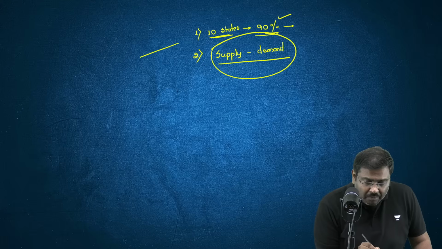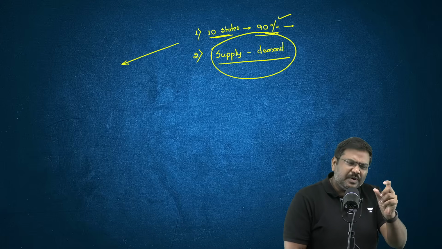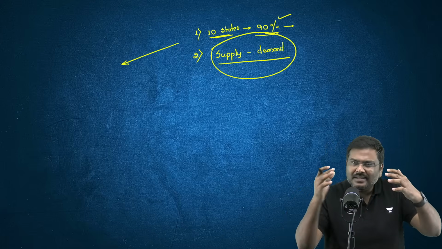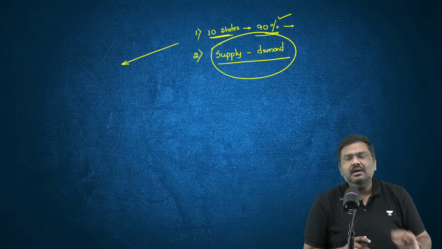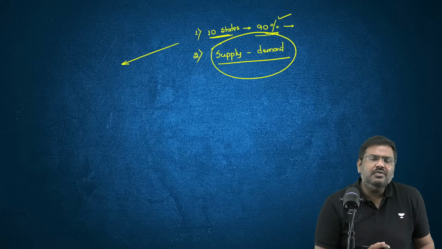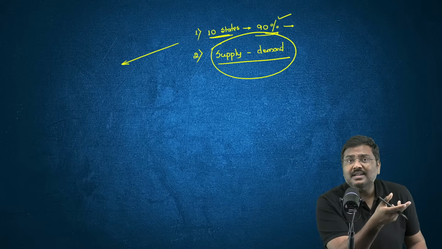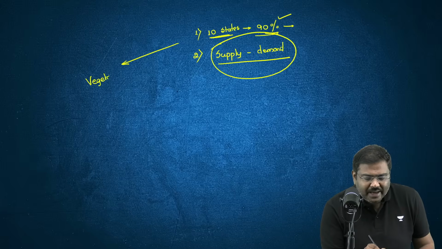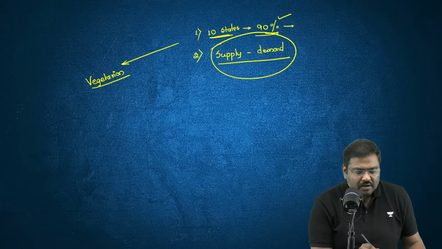But why should we promote pulse production? Is this the only reason? Just because there is a supply and demand mismatch, should we promote it? Apart from that, there are other reasons. In India, please remember, there is a large chunk of vegetarian consumers, and one of the most favored sources of protein for them is pulses.